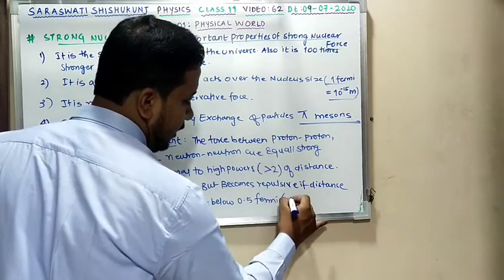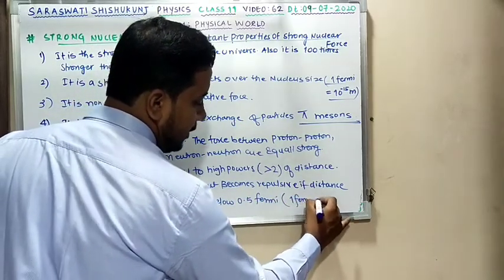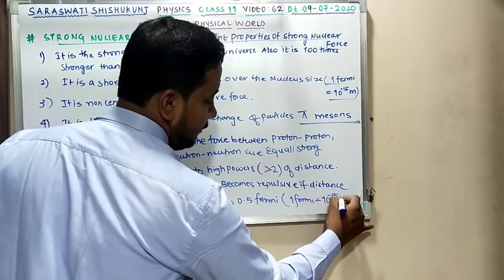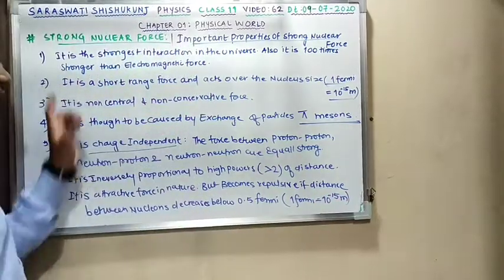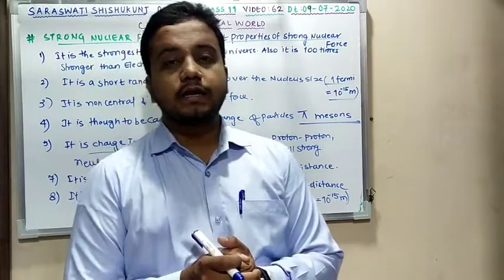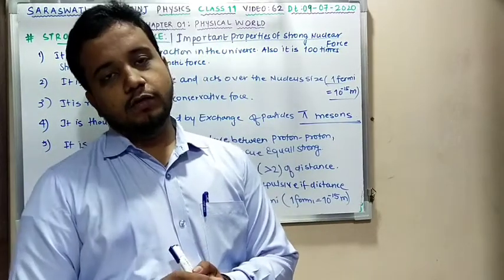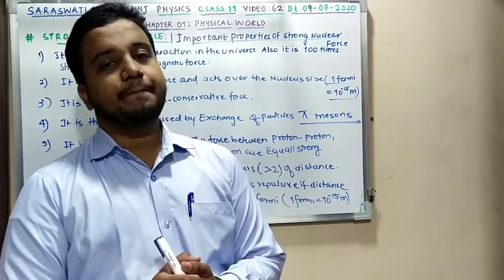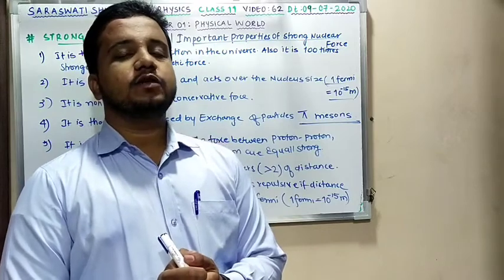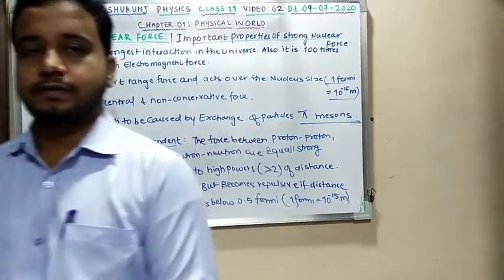Fermi, and everybody knows 1 Fermi is how many meters? 10 power minus 15 meters. These 8 important characteristics of nuclear force, strong nuclear force, can be asked in exam. Clear? Now moving to the next topic, that is weak nuclear force.